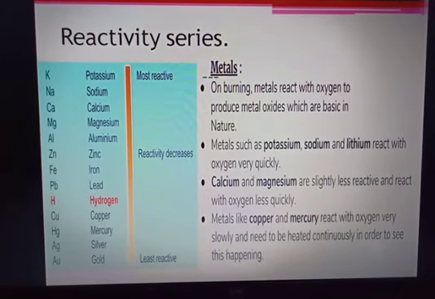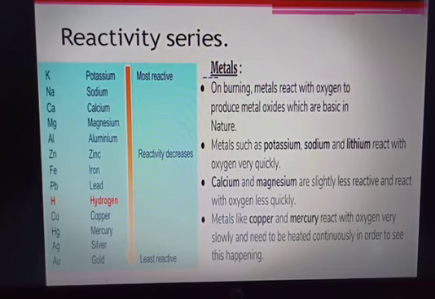When we see calcium and magnesium, they find it difficult to react, so they are slightly less reactive and react with oxygen but less quickly. Okay, metals like copper and mercury react with oxygen very slowly. It means they need continuous heat in order to see that a reaction is taking place. So it is very difficult for them to react with oxygen, meaning they are very less reactive.